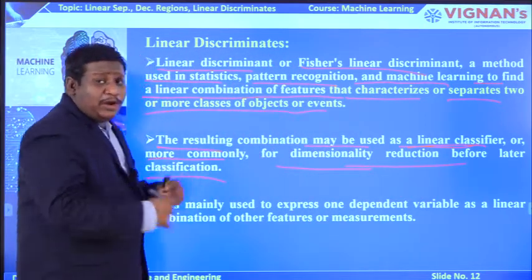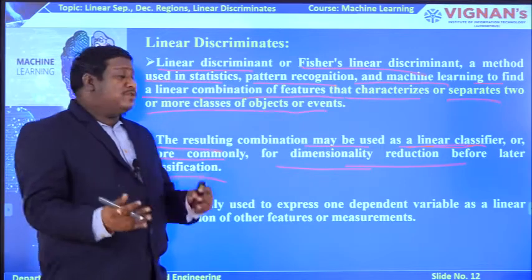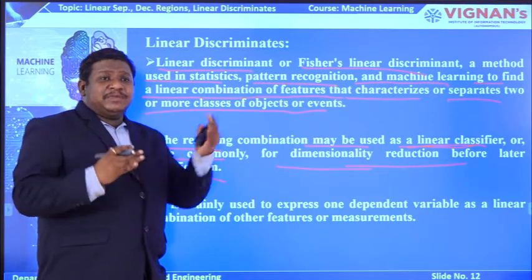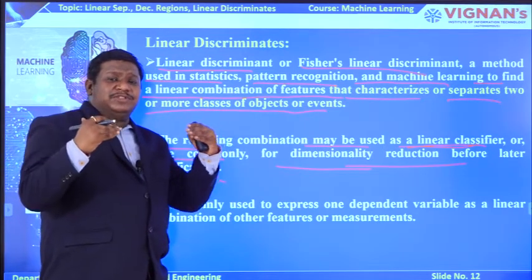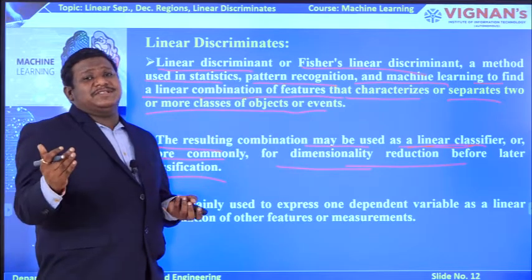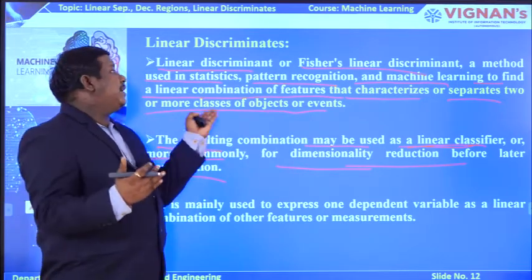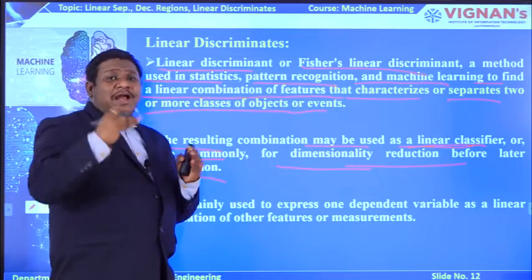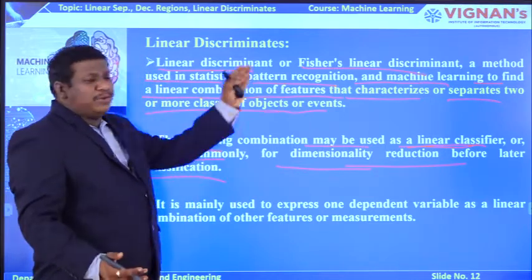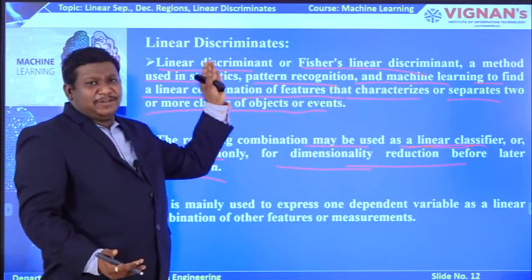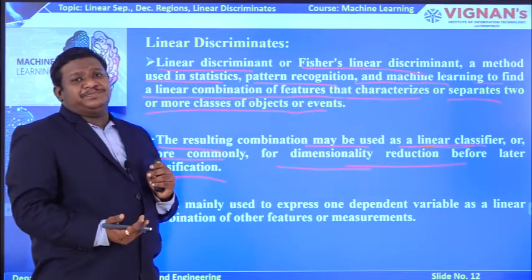So before we classify the data, we can use the linear discriminant for dimensionality reduction. Suppose you have 10 values in a data set, it is very difficult to classify such data. Now you can apply this linear discriminant to reduce the dimension of the data set, and then apply the classification models on that data set. So basically this is the main utilization of the linear discriminant.